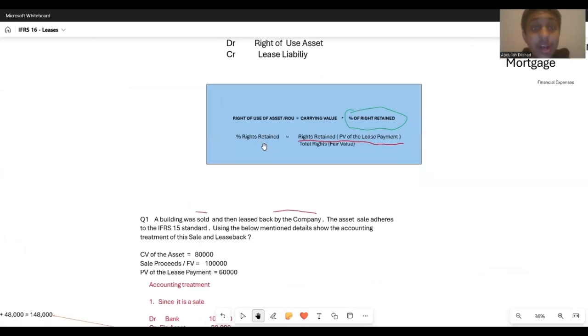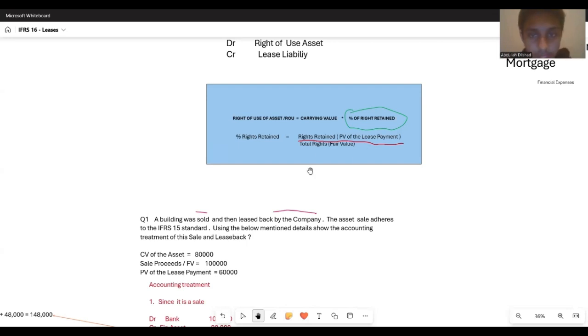They have given us another equation as well. If you all need to find out the percentage of rights retained, you all need to follow this. Rights retained are simply the present value of the lease payment, which is 60,000, divided by the total rights, which is the total sales proceeds, the fair value.